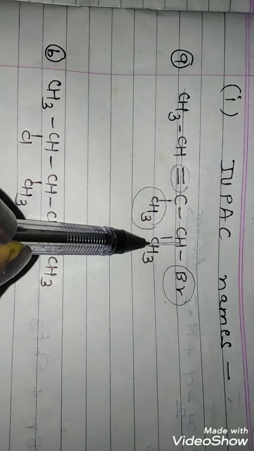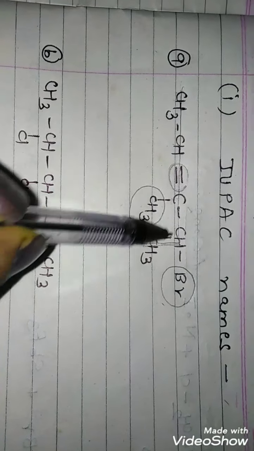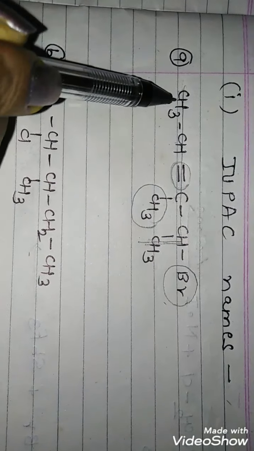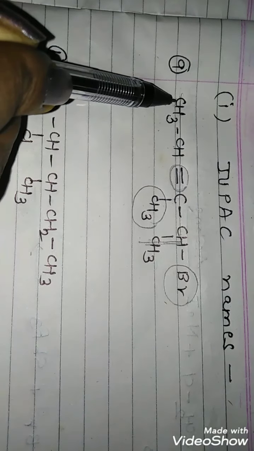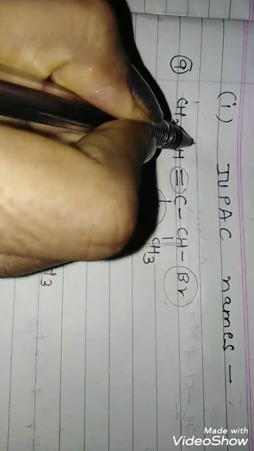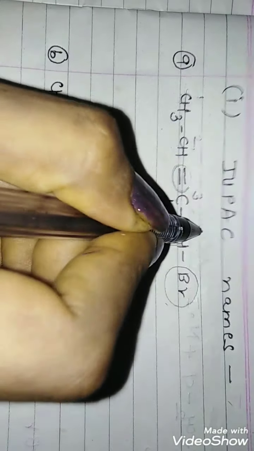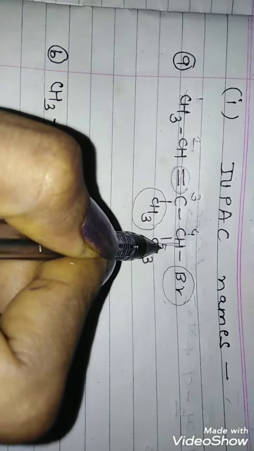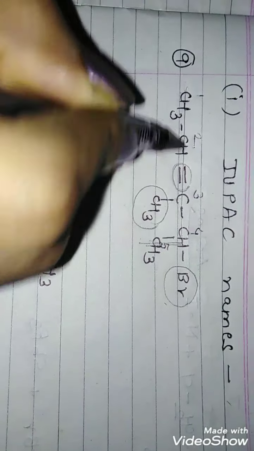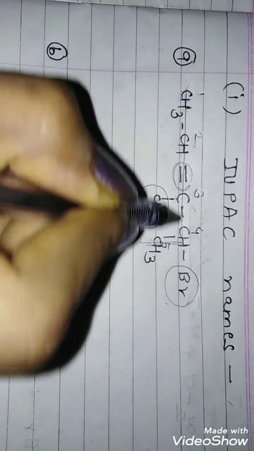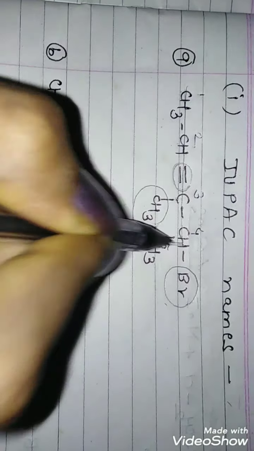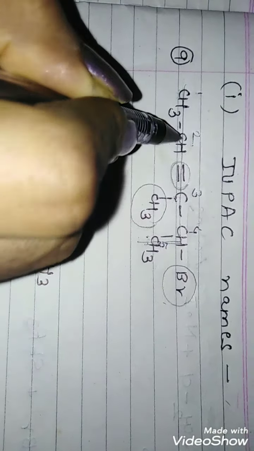If you number from the other end, the double bond comes between 3 and 4. So we prefer the left hand side: 1, 2, 3, 4 and 5. Now the double bond is between 2 and 3, so the parent is pentene and the position of the double bond is 2.